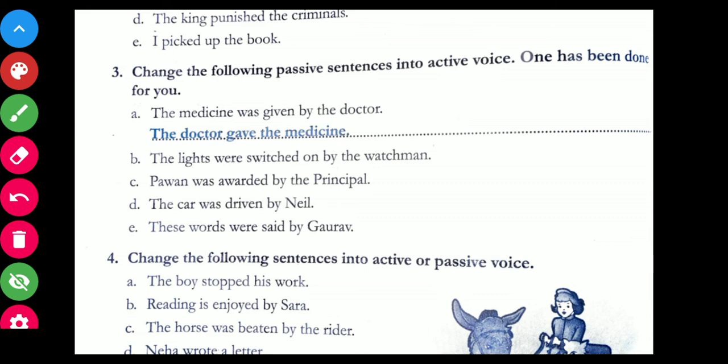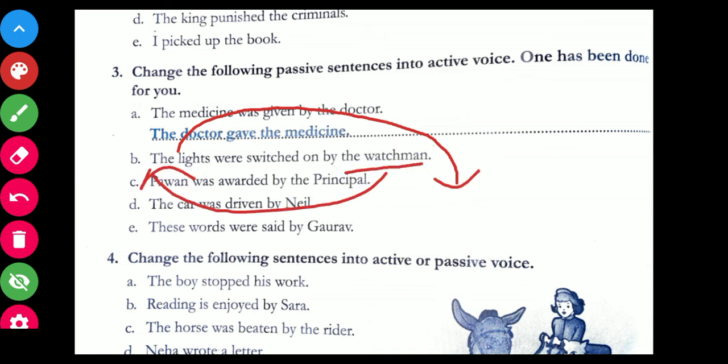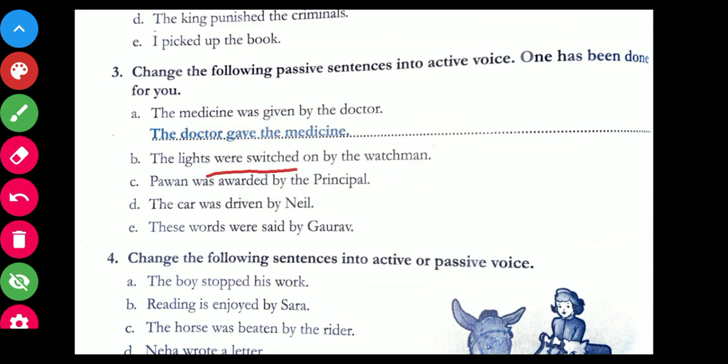See the B. The lights were switched on by the watchman. The lights were switched on by the watchman. So again, the lights would go in the predicate part. The watchman would come into the subject part, passive voice में, and were switched. Were switched क्या समझ में आ रहा है? This is V3 form of verb.